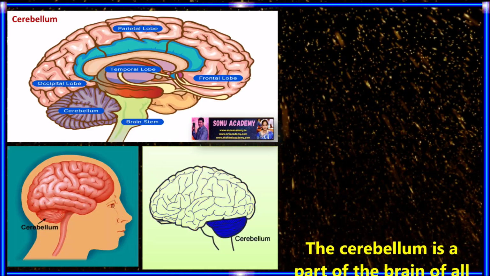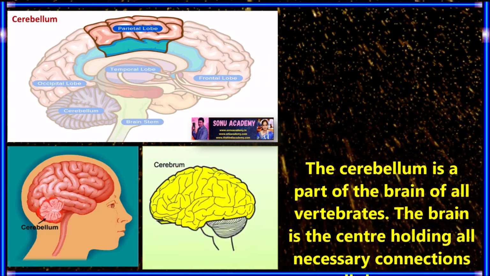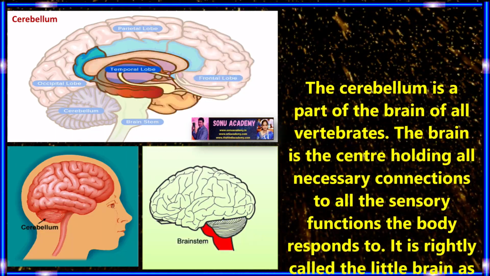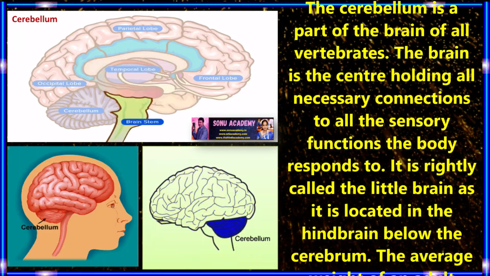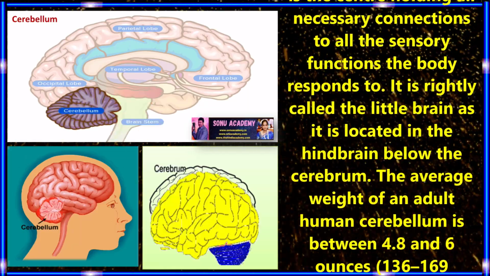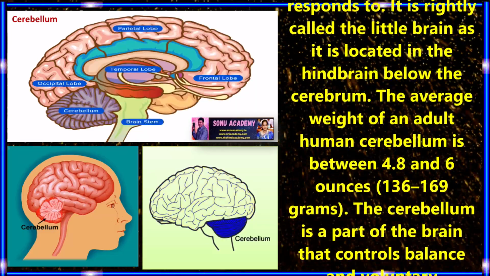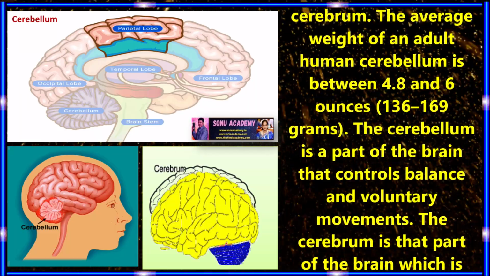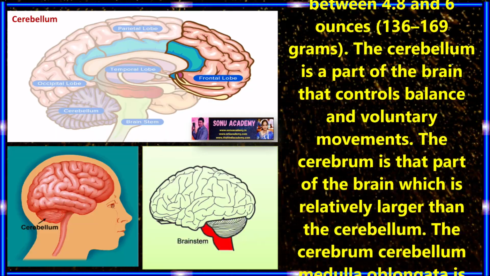Children, now let us discuss the cerebellum. The cerebellum is part of the brain of all vertebrates. This is the center holding all necessary connections to all the sensory functions the body responds to. It is rightly called the little brain as it is located in the hindbrain below the cerebrum. The average weight of an adult human cerebellum is between 4.8 and 6 ounces, meaning 136 to 169 grams. The cerebellum is the part of the brain that controls balance and voluntary movements.